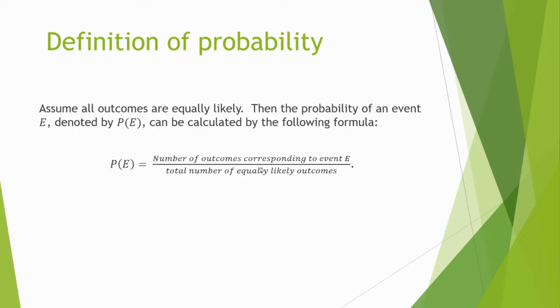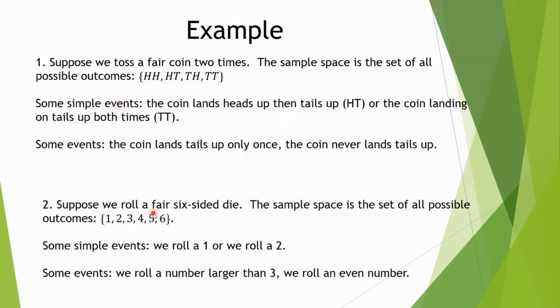Here's the actual definition of probability. We're assuming all the outcomes are equally likely. Actually, let me go back here. That's what we mean when we say a fair six-sided die. Each of these outcomes is equally likely.